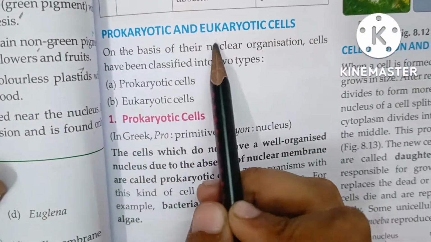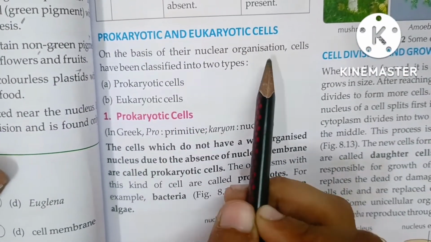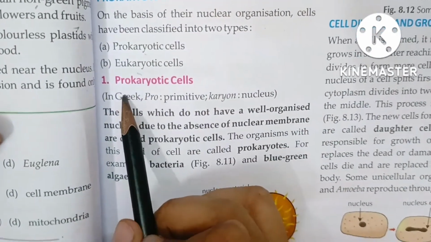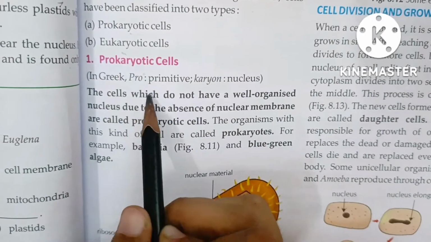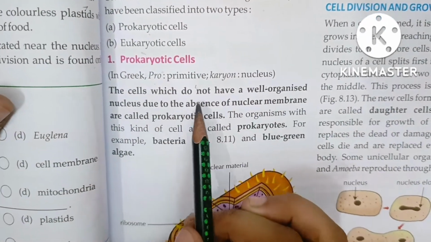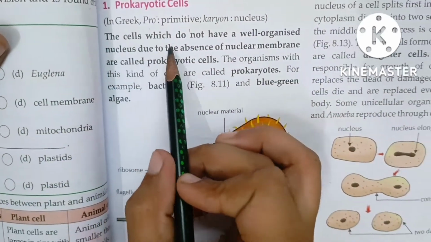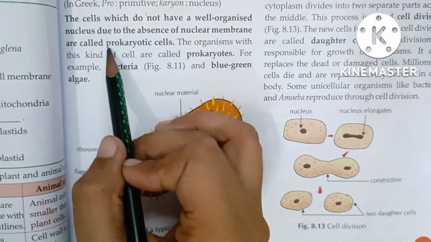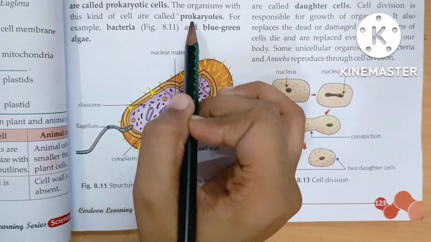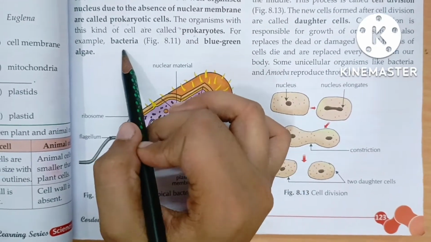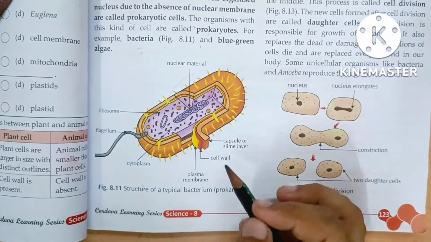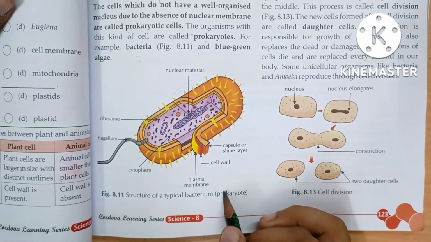So, prokaryotic and eukaryotic cells. On the basis of their nuclear organization, there are two types of cells. First, prokaryotic. Second, eukaryotic. Prokaryotic cell. Pro means primitive, karyon means nucleus in Greek. The cells which do not have a well-organized nucleus due to absence of nuclear membrane are called prokaryotic cells. The organisms with this kind of cell are called prokaryotes. For example, bacteria and blue-green algae. This is an example of a typical bacterium, known as a prokaryote.